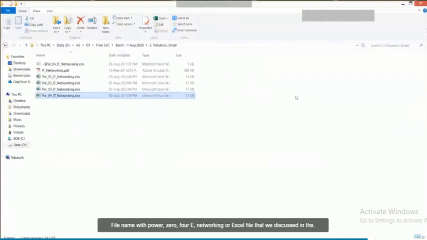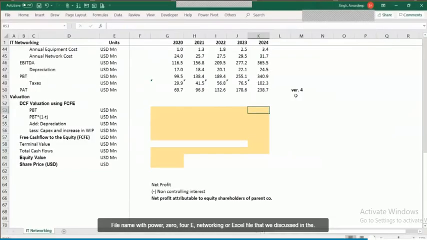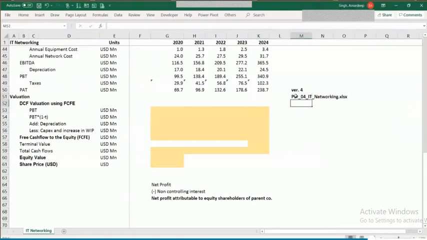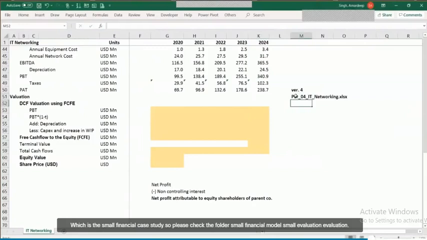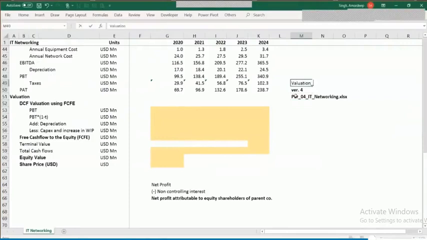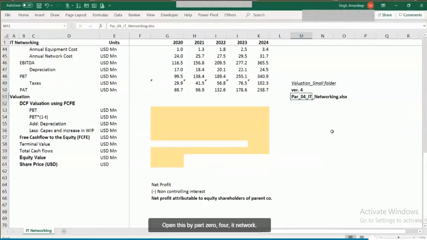The file name is PAR04 IT networking.xlsx, the file that we discussed in the very beginning, which is the small financial case study. So please check the folder small financial model or small valuation, the valuation small folder. Please go to that folder and open this file, PAR04 IT networking.